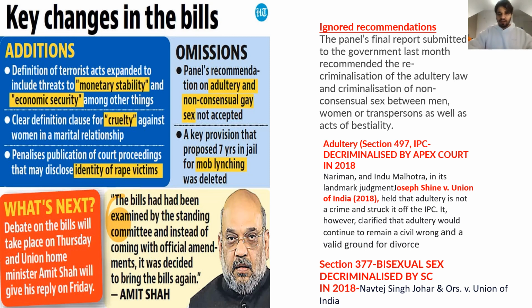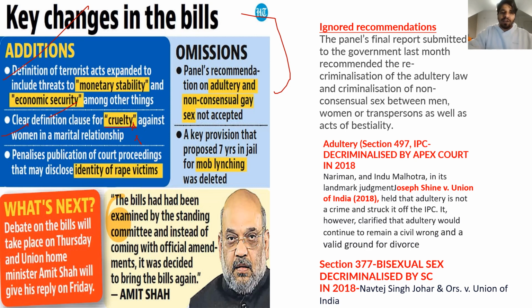Okay, so the bills which I discussed earlier, what were the new changes put in place in the bill, which were later passed in December 2023, right? So the addition, as I said, the Terrorist Act expanded the meaning of terrorism and included monetary stability and economic security, right?